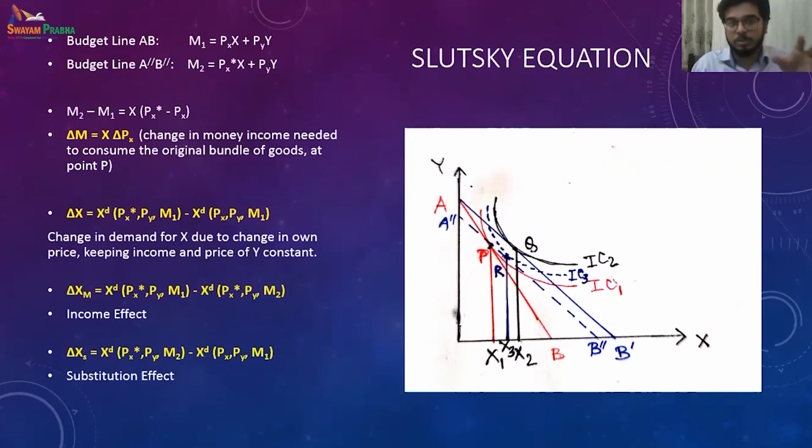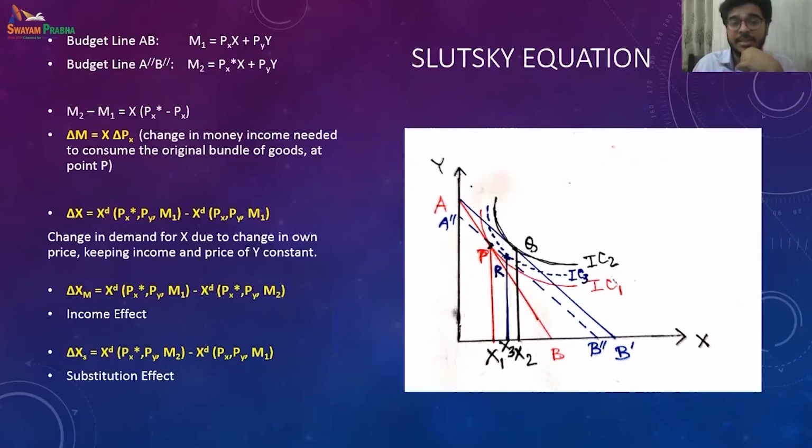So this is nothing but the demand caused by price of X star, that is the current demand, minus the previous demand with the previous price. So the quantity demanded with the current price and the quantity demanded at the previous price, that is nothing but the change in demand for X, the price effect.